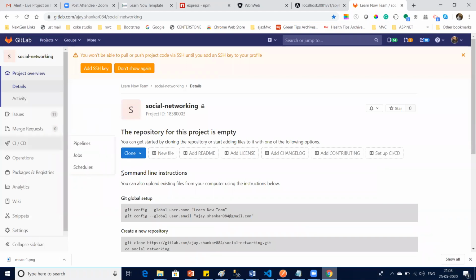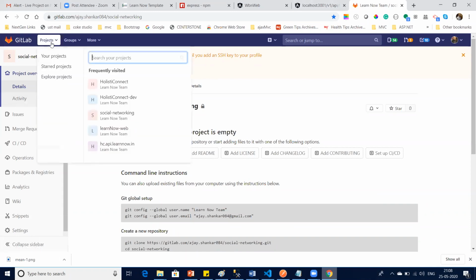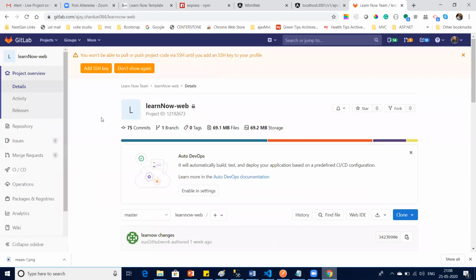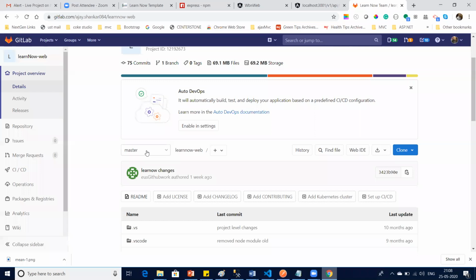So here, if you see, first of all, the whole project is not there, right? So I will host this project, so you will see master over here. So from master, do you know how to create branches? Yes or no? Okay, see this one. See, master, correct? And then you will have the option to create a new branch. Got my point?